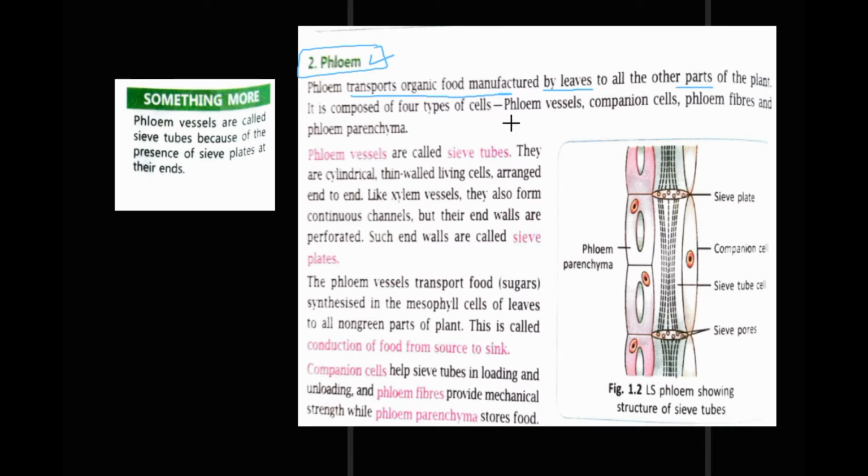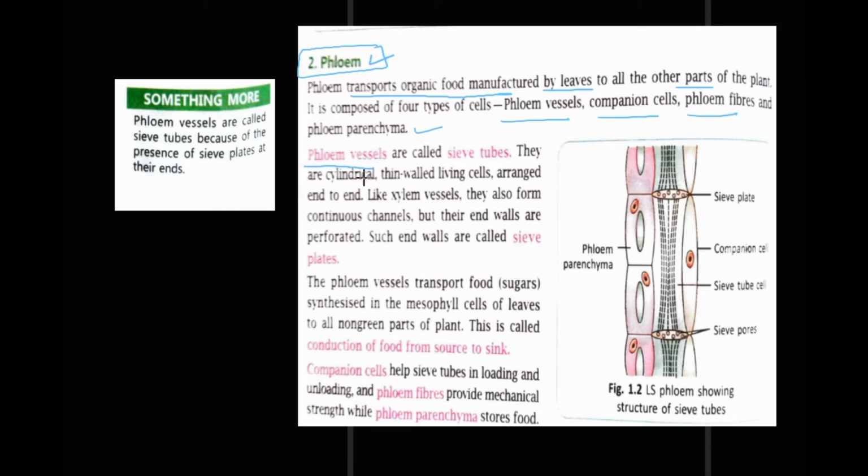It is also composed of 4 types of cells. They are phloem vessels, companion cells, phloem fibers and phloem parenchyma. Now we will discuss these cells in detail.